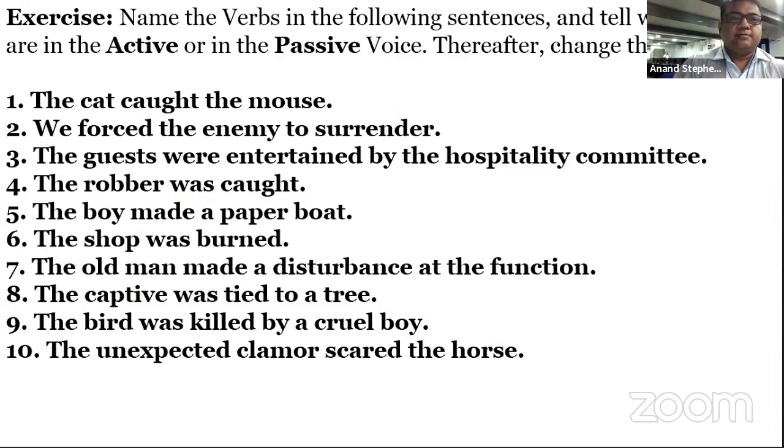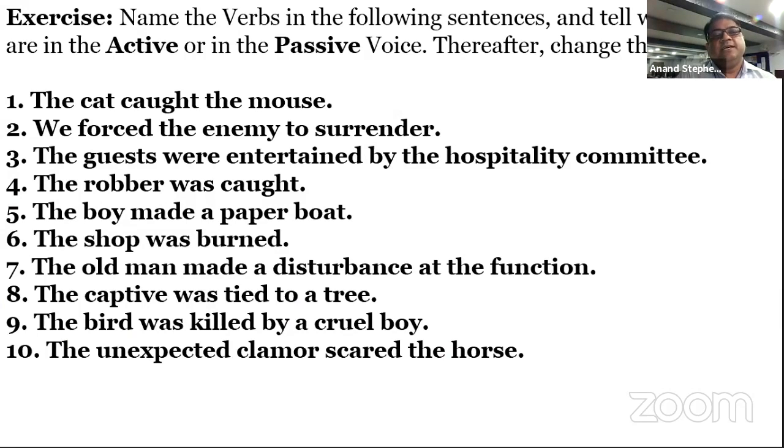Okay, now one exercise for you. You have to do this exercise with me. Now what you have to do: name the verbs in the following sentences and tell whether they are in active or in passive voice. First you have to decide whether they are active or passive, then we'll change it.